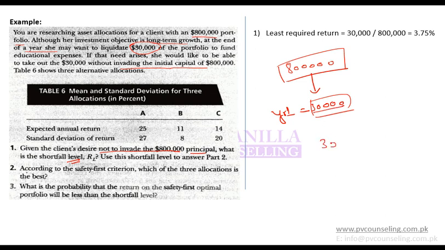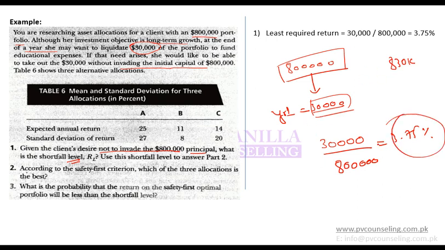So her least required return is 30,000 divided by 800,000, 3.75%. So you can say her minimum required level is 830,000, or you can say her minimum required return is 3.75%. This is the minimum level that she is targeting.